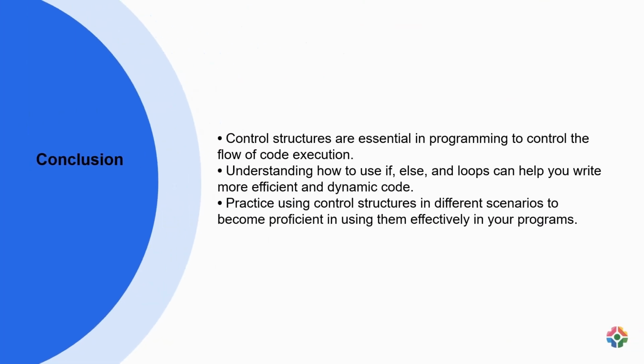Control structures in programming are critical for managing the flow of code execution. By employing if-else statements and loops, developers can create more efficient and flexible code. For example, when building a web application, if-else statements can be used to validate user input or handle different types of user interactions. On the other hand, loops are powerful tools for iterating over collections of data or executing a block of code multiple times until a certain condition is met. Regular practice in various scenarios is key to mastering control structures and harnessing their full potential in coding projects.